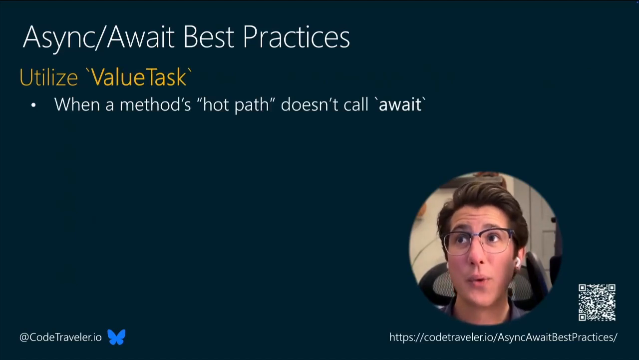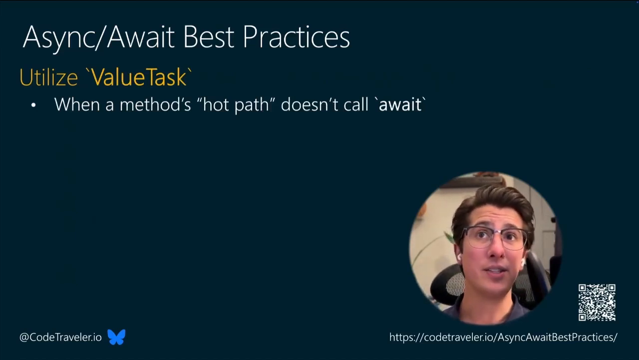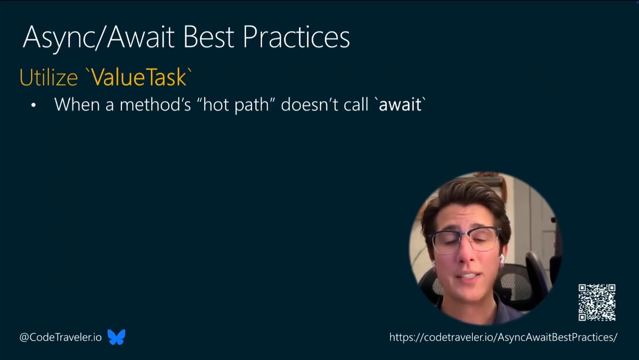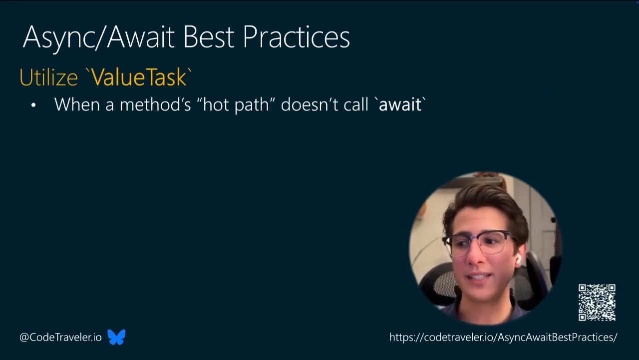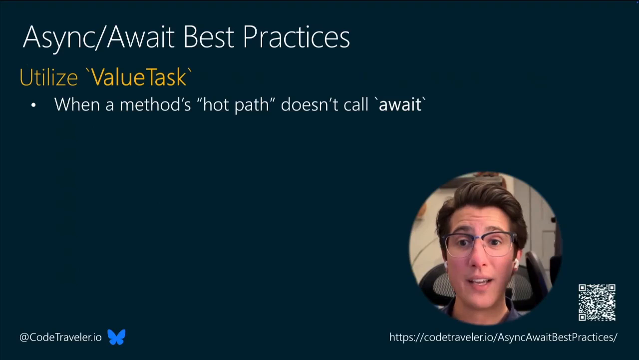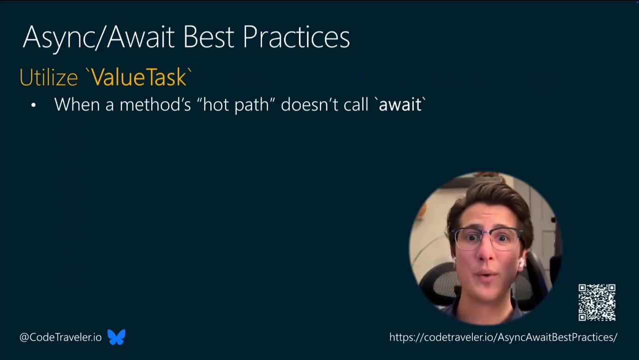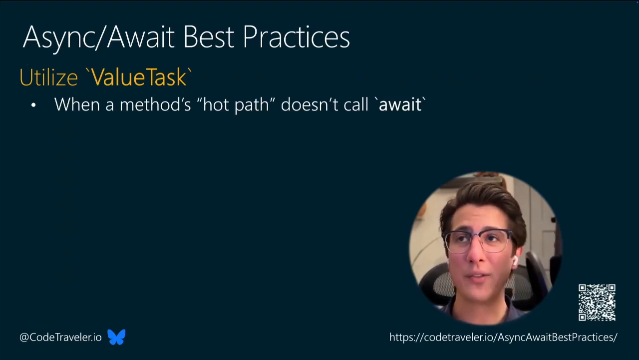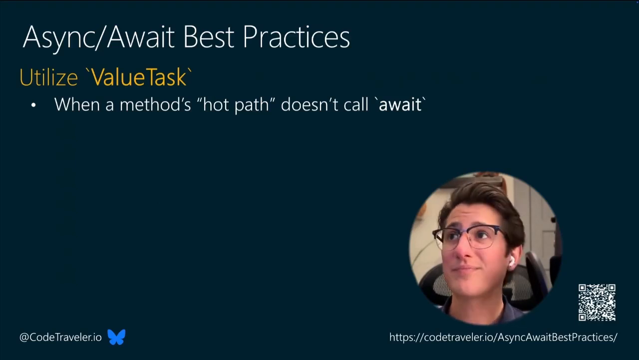Utilize ValueTask. When a method's hot path doesn't use the await keyword, instead of returning a task, which has to be initialized on the heap and has a lot of overhead, we can use a ValueTask, which lives on the stack, and we get a little bit of performance improvement there.